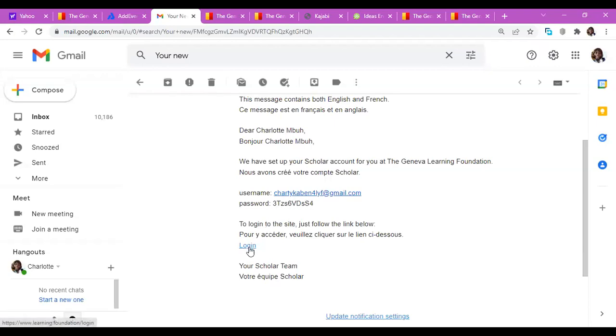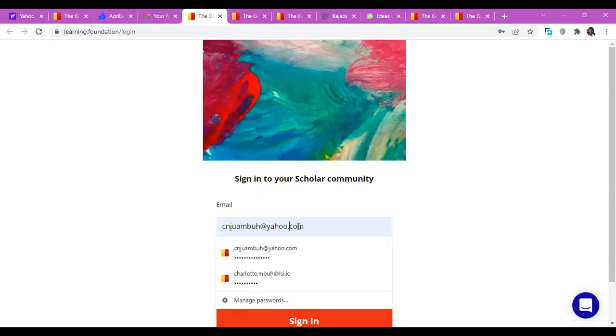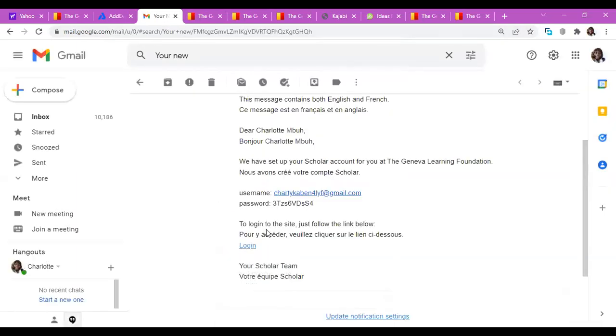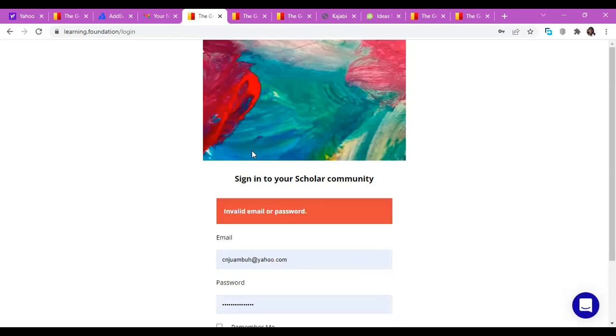So you come here, you click on log in. Once you click on log in, it will bring you to this page. So what you have to do is to type your email address, and please make sure you don't make any mistake. Type your email address here. Once you type your email address here, you come here, you copy this password. Okay. You copy the password and then you come and paste it here on the password, and then you click on sign in. Okay. Yes. So is that okay?